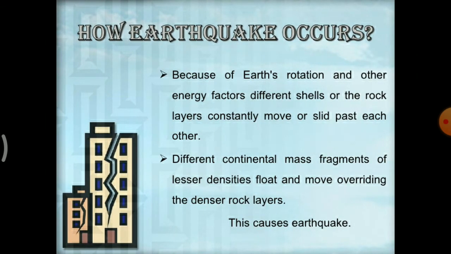So how does earthquake occur? Because of earth rotation and other energy factors, different shells or rock layers constantly move or slip past each other. So the differential continental mass fragments of lesser densities float and move, overriding the denser rock layers. This causes earthquake.